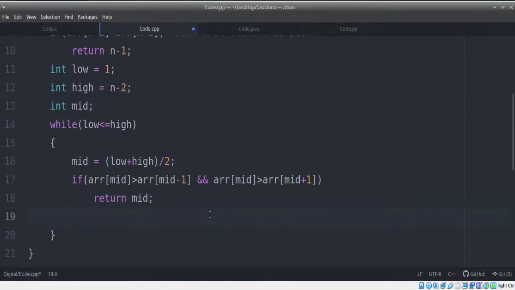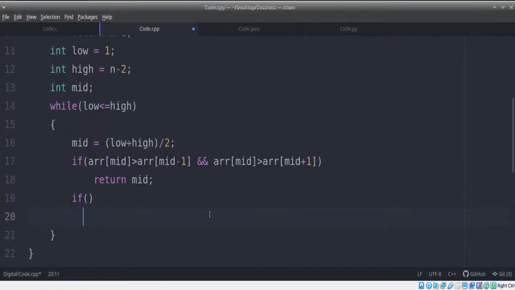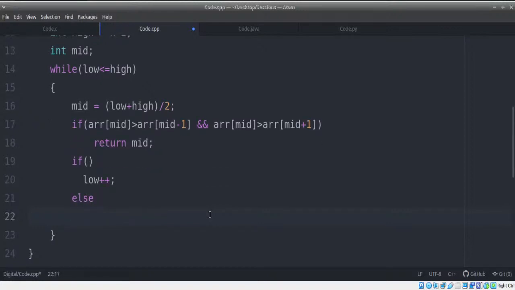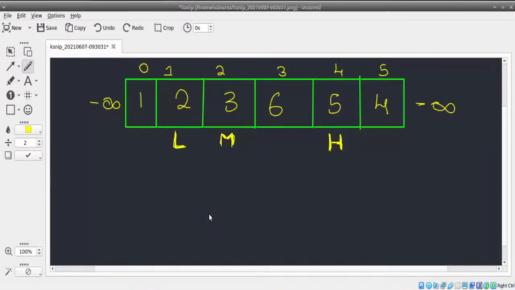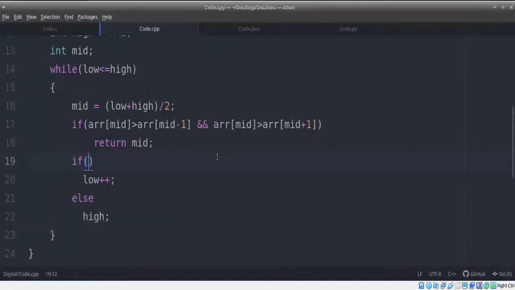If we couldn't find it, we need to either increase low or decrease high. Under what condition do I, let's say, increase low? I need to increase low under one condition, else I need to decrease high. Can you look at this and let me know? Here we have to increase low, but what is the condition? The condition is that if array of mid minus 1 is lesser than array of mid, then I will increase low. Otherwise, I will decrease high. That's it. So let's go ahead and check this.